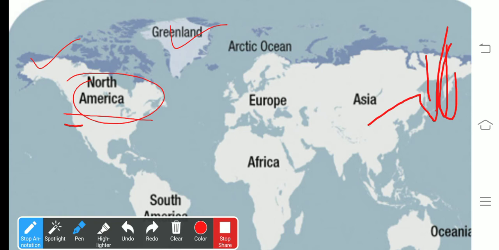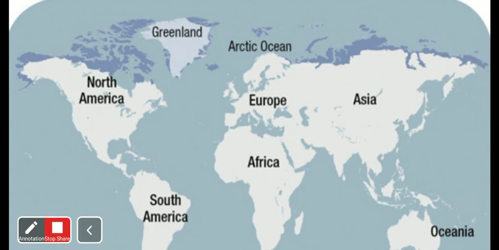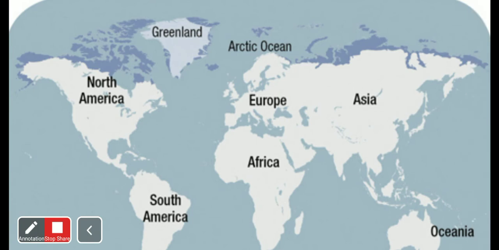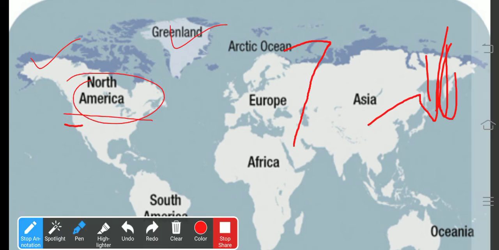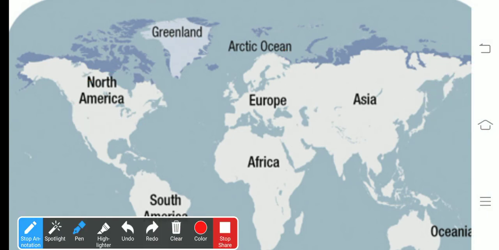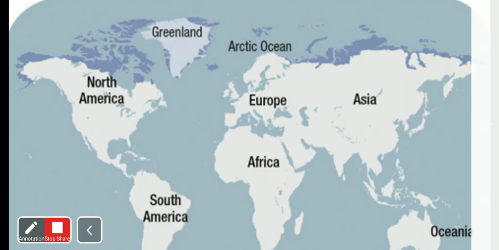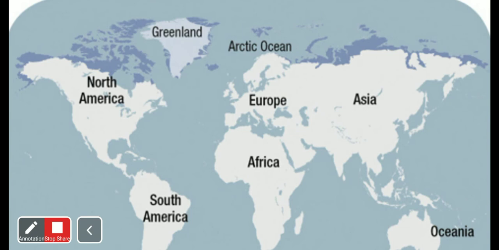Right there the people live in groups. And some people live in Siberia. This is Siberia in Russia. Here it is, Siberia. This is a region. So in Siberia, in Greenland, and Canada, we see some people living in groups.